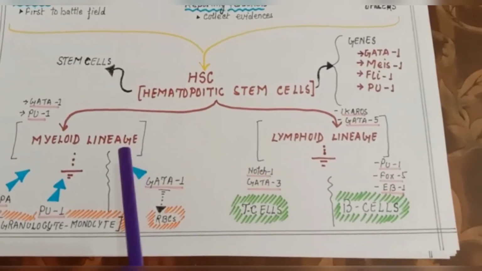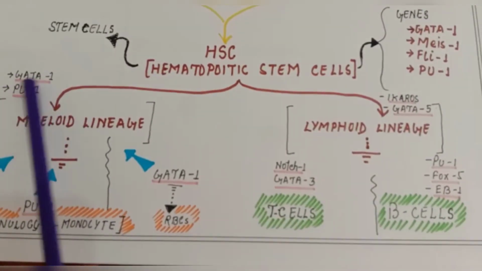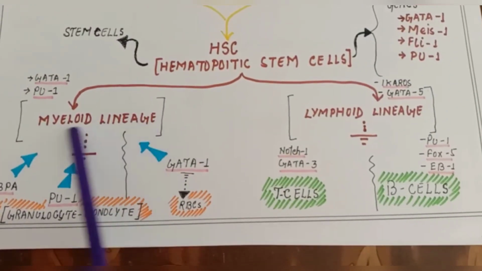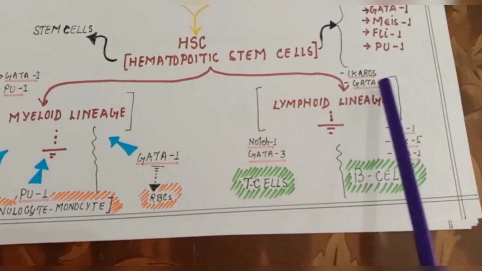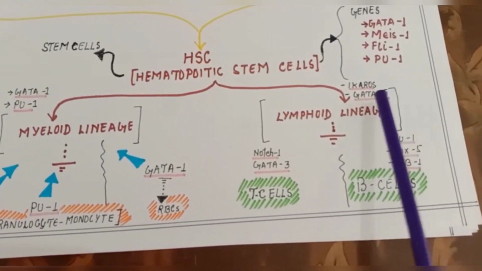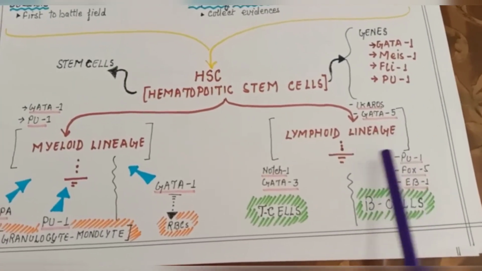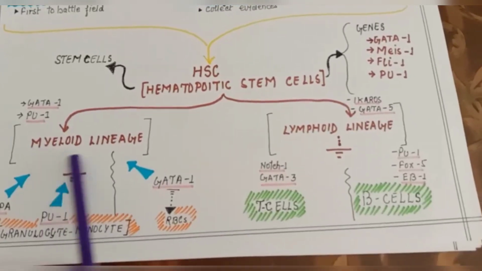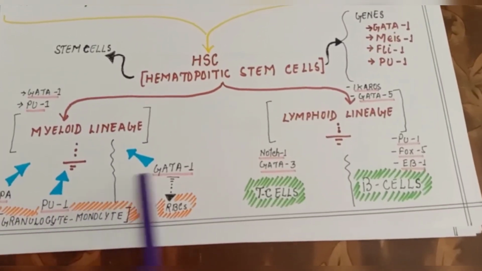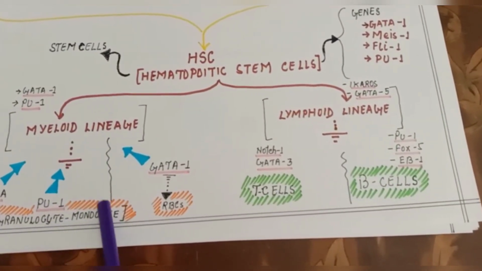See, by the effect of GATA1 and PU1, this hematopoietic stem cell becomes the myeloid lineage, right? And by the effect of Ikaros and GATA3, we can say, the lymphoid lineage develops, right? Then in this also we have several gene effects like EBPA, PU1, GATA1. They divide into various lineages like granulocyte, monocyte lineage.